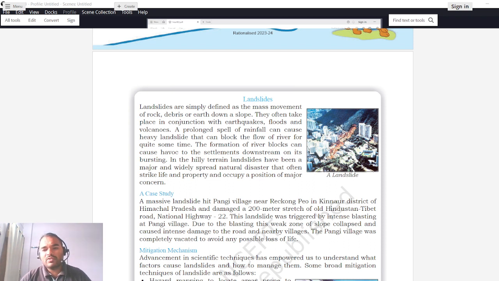So what will happen during a very high rainy season, it may happen that some part of the hill may break down or slide away due to the heavy rain. The rainwater which was moving downwards can now carry this broken part of the hill downwards with the slope, and this will create destruction of the buildings in the nearby vicinity. Okay, so this is known as landslide.